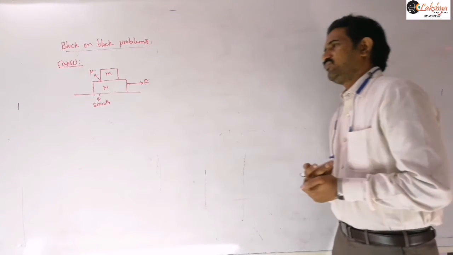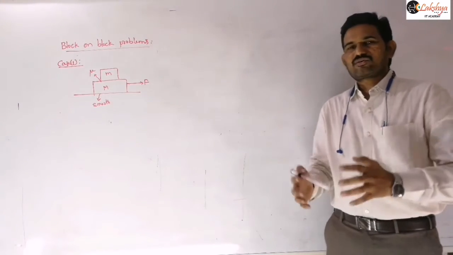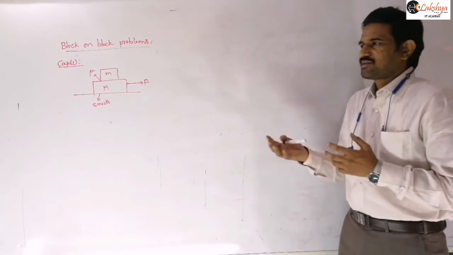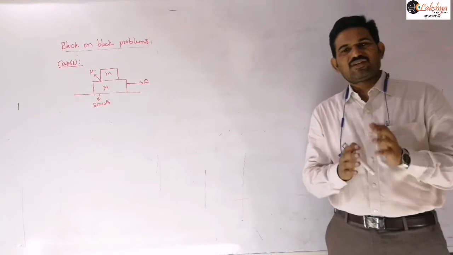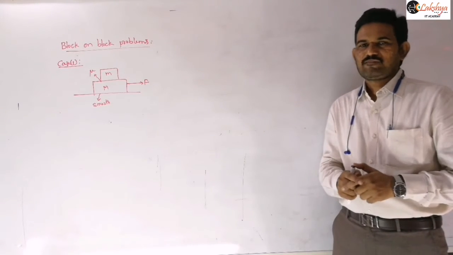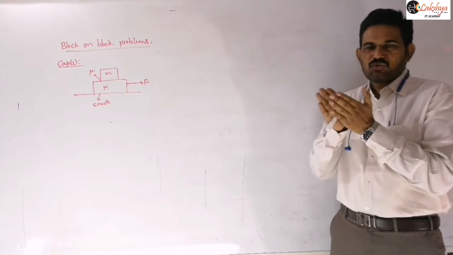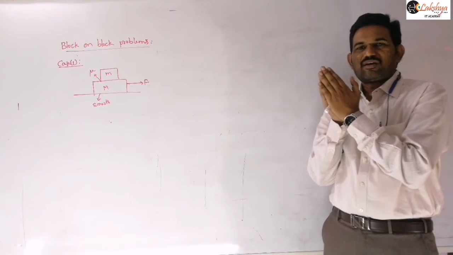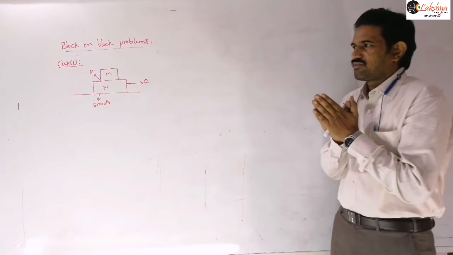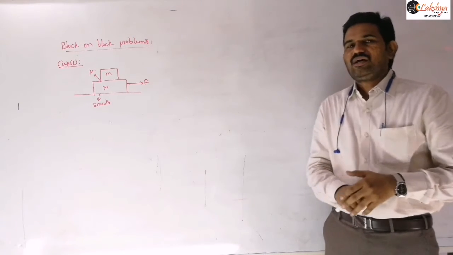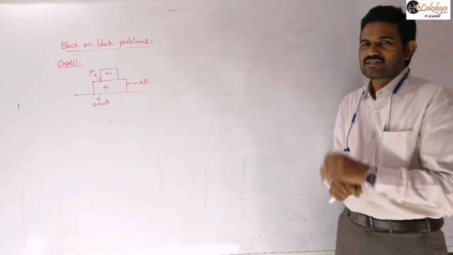In this we first need to decide whether the blocks are moving together without any relative slipping, or there is some slipping between those two blocks. In block on block problems, you first need to decide that point: whether there is any slipping between the two contact surfaces, or they are moving without slipping. That is the important conclusion we should get in this type of problem.